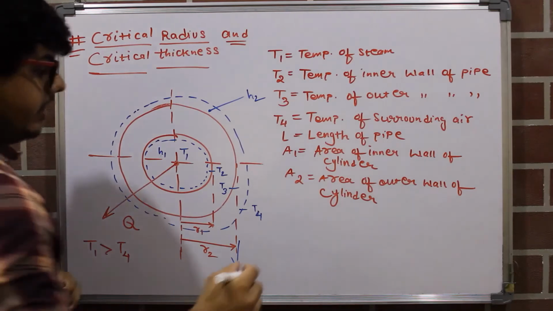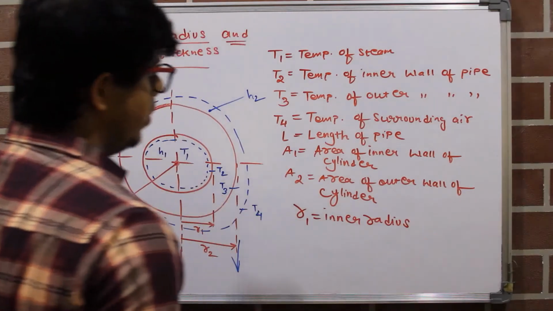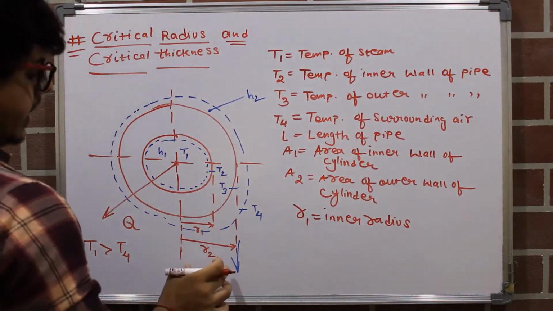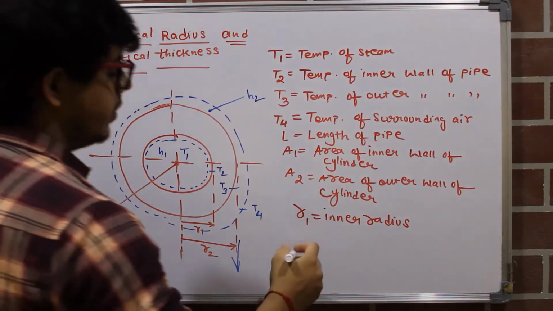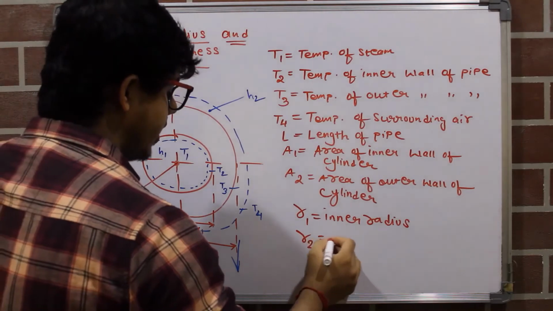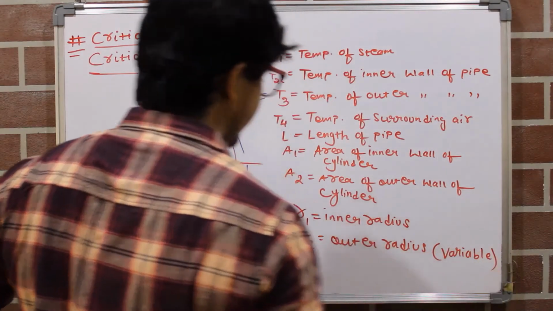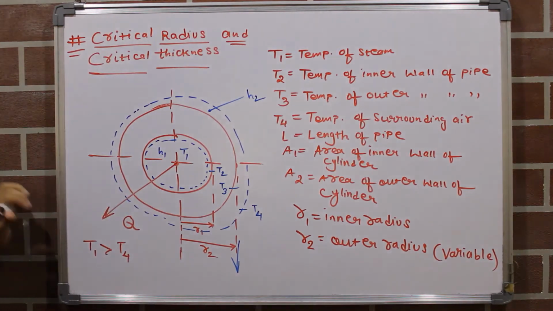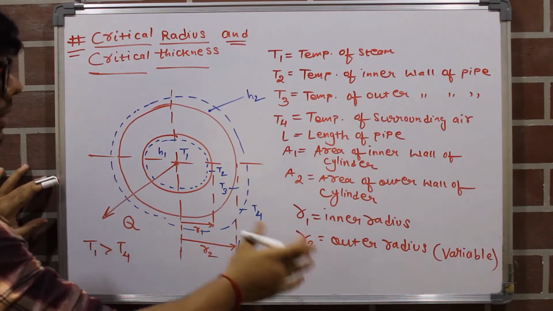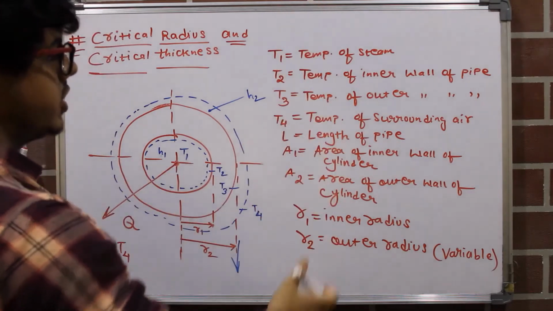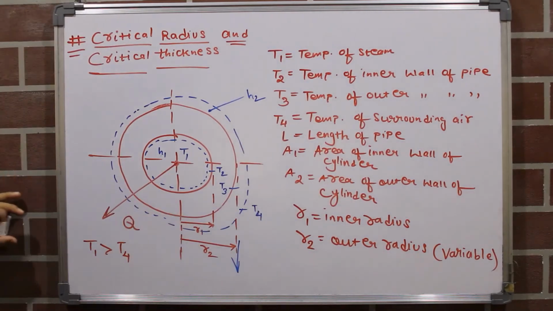Now R1 is the inner radius. We want to find the value of RC. That means the outer radius will be varying. R2 is the outer radius, which is variable, because we want to add material up to the point where we get maximum heat loss. So R2 will be variable and the inner radius R1 will be fixed. Write this much down, and then we will start the derivation.